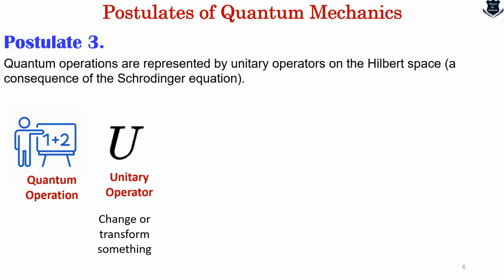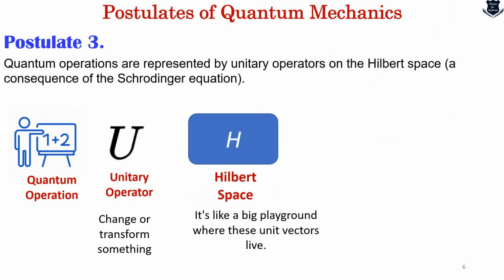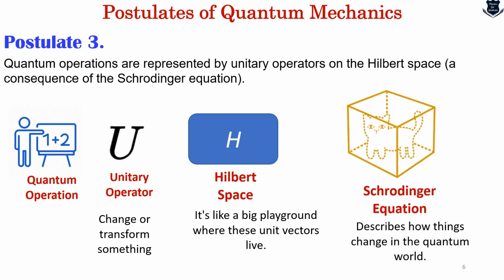The unitary operator, think of it as a magical tool that you use to change or transform something. It is like having a special magic wand that makes things happen. Hilbert space, we have actually discussed earlier. It is like the playground where the tiny things like the quantum systems live, and the Hilbert space is a way to describe all those possible states these tiny things can be in. Schrödinger equation, well, this is a kind of fancy equation that describes how things change in the quantum world. It is a set of rules that tells how our quantum system evolves as time passes.